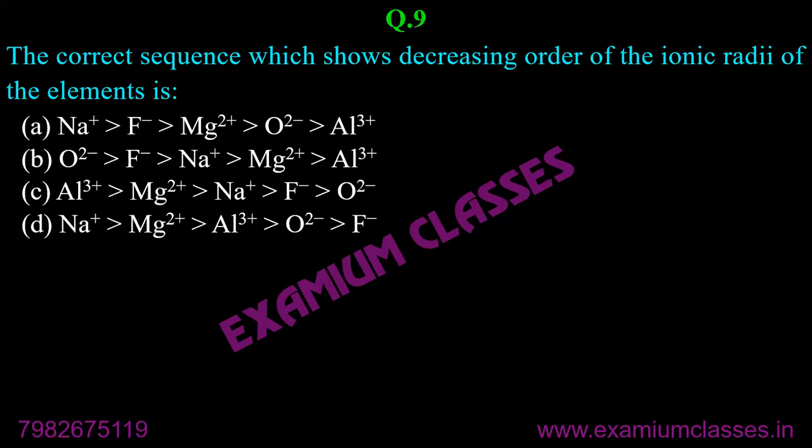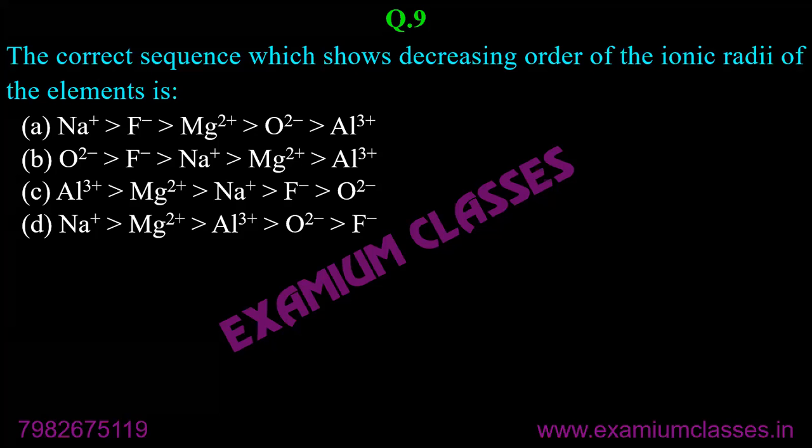Mehak and Preeta, check your answers. Basically, it is asking about decreasing order. You are telling me increasing order. Rashi, Shivangi, correct. Tuhina, Mehak, Preeta, now correct.